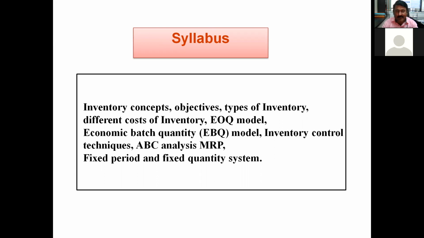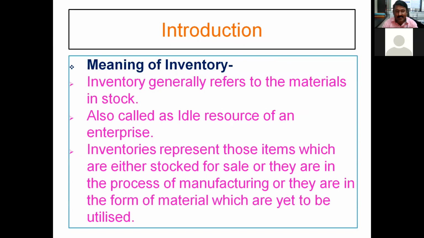So let us start by understanding first what is inventory. Up till now, in chapter number 1, then forecasting, and then again in the last chapter, production planning and control, you might have heard the word inventory. So what exactly does inventory mean? Inventory generally refers to material in the stock. What is the material available in the stock? It is nothing but referred to as inventory. In the simplest words, it is also called an idle resource of an enterprise.